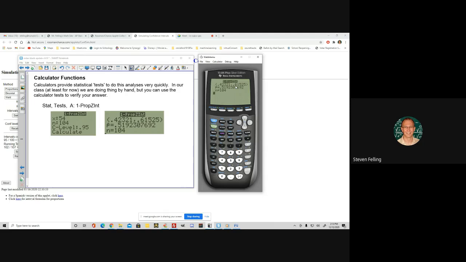Sometimes we'll allow you to use that. Other times we'll ask you to do it by hand. So when you practice, you should probably practice it by hand and then use the calculator function to check to see if you got the right answer. All right.